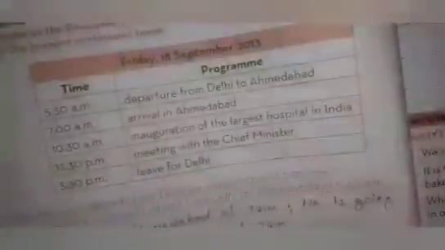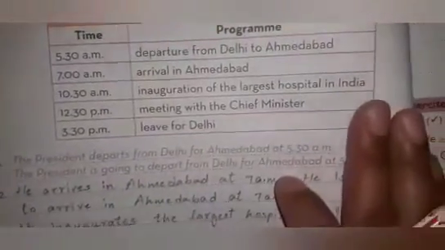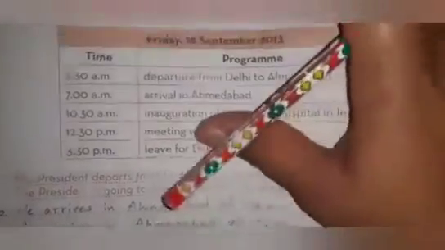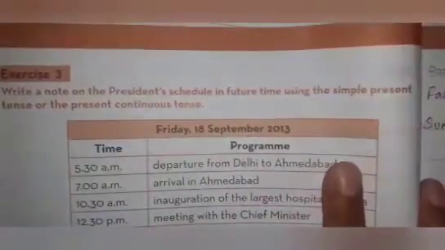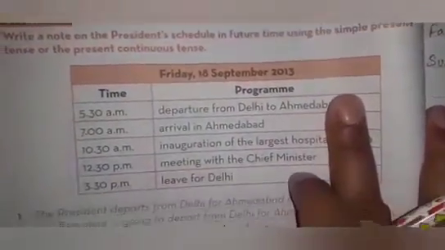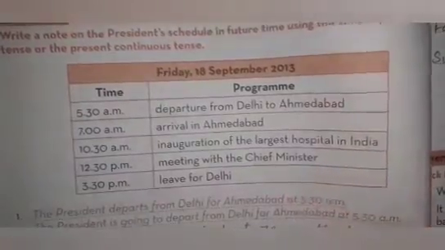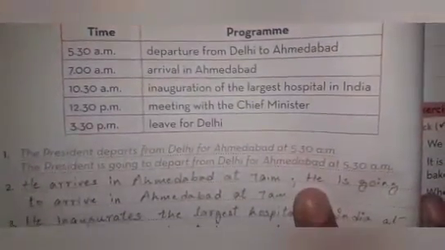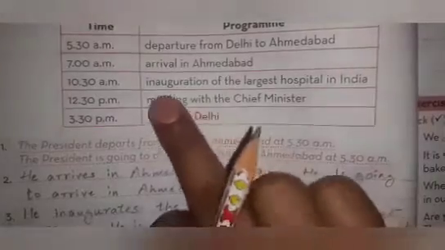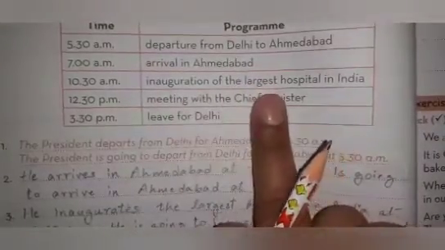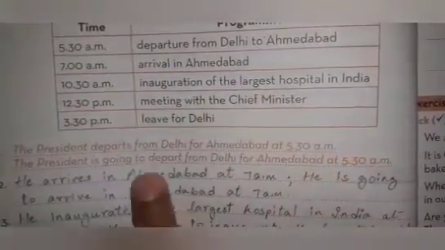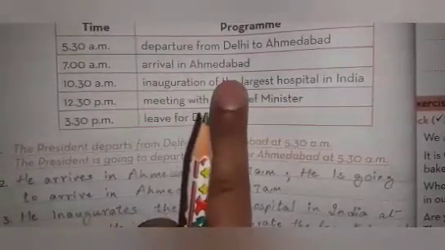Next, exercise number 3. He says, write a note on the president's schedule in future time using simple present or present continuous. See, you have to write 2 sentences for each. The first is already done. He has given you the clues for what you have to write. Second one, just see second one. 7 a.m. arrival in Ahmedabad.